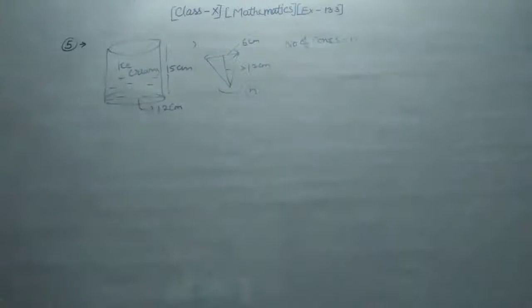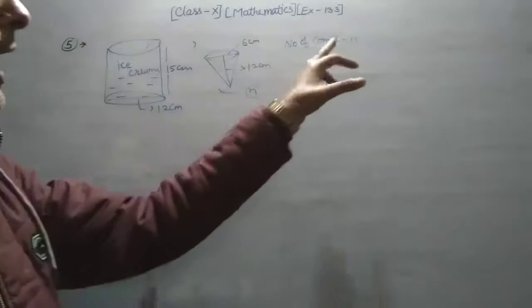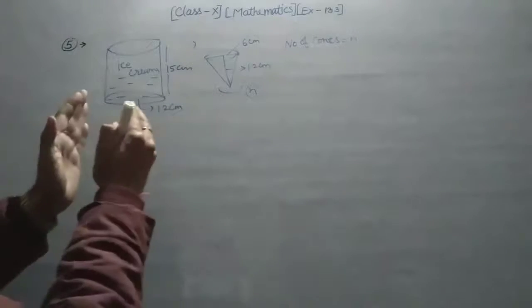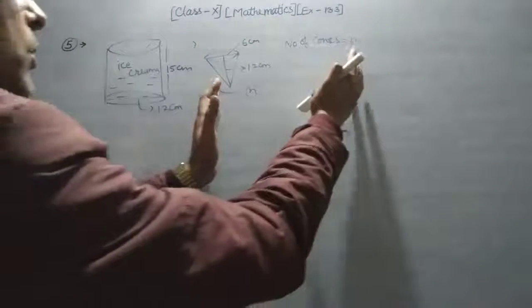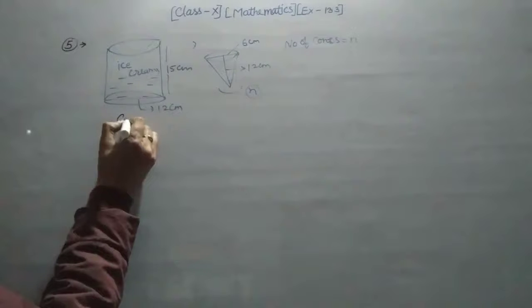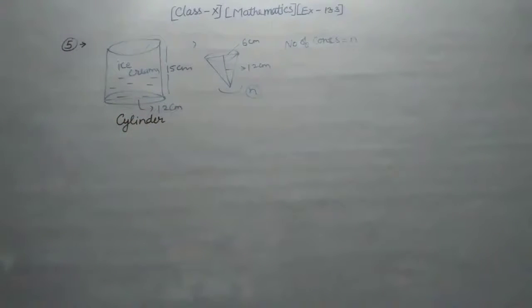So this cylinder of ice cream fills n cones of that dimension. So that means the volume of this is equal to the volume of these. You have to write here. First of all, you have to write the cylinder dimension.